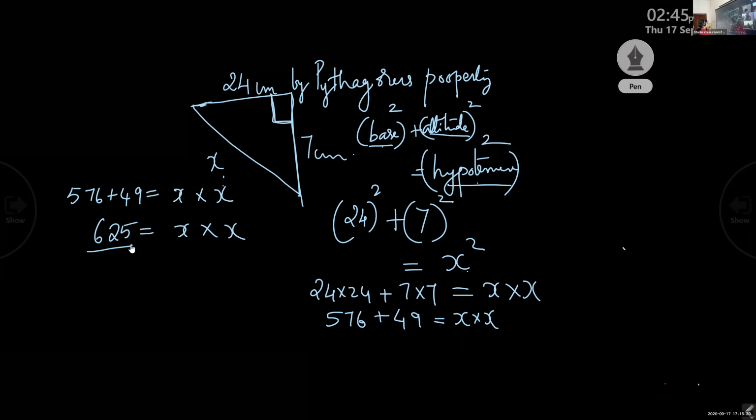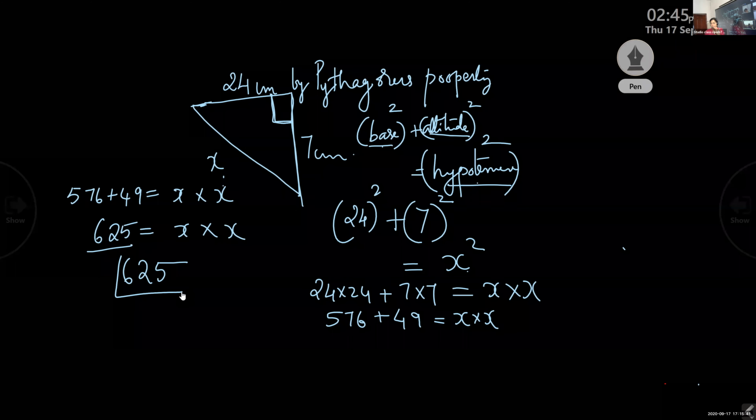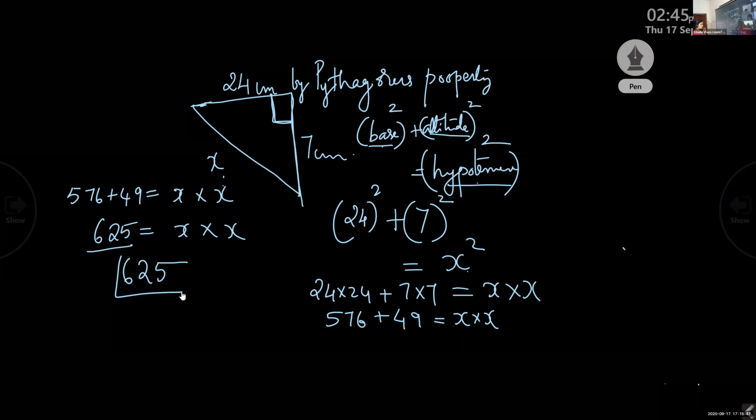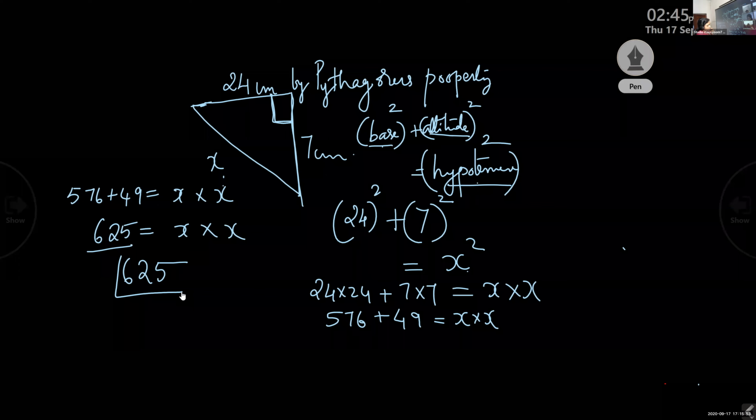So what we do is we go for prime factorization, just like you have studied last year, no? If the units digit is 5 or 0, it is divisible by 5. I have taught you last year. If the units digit is divisible by 2, the whole number is divisible by 2.